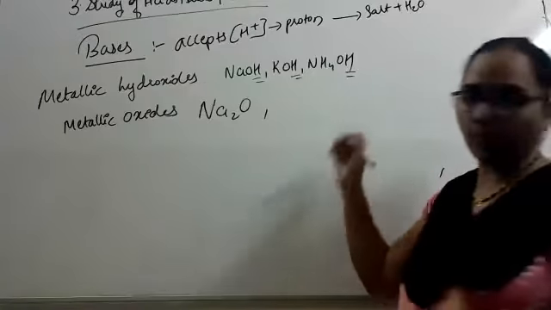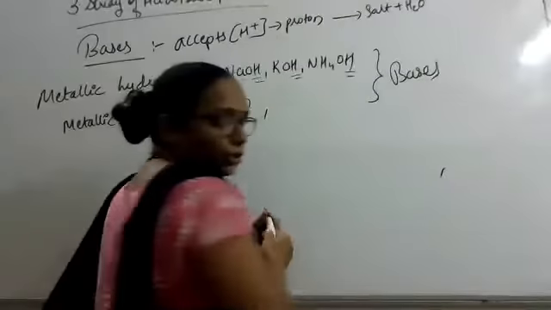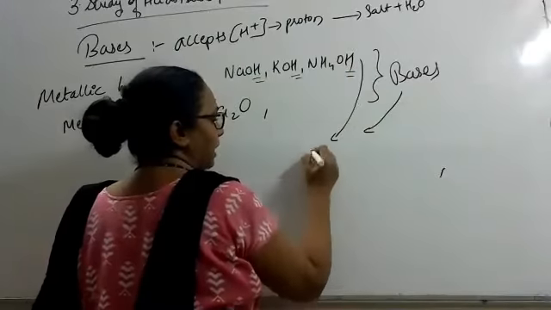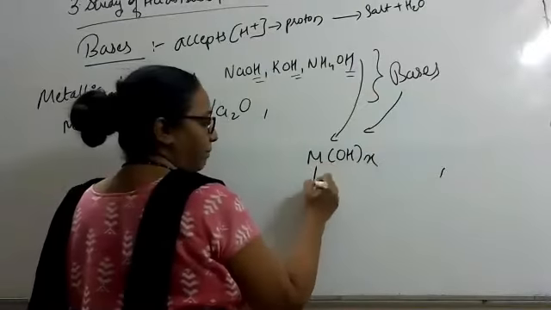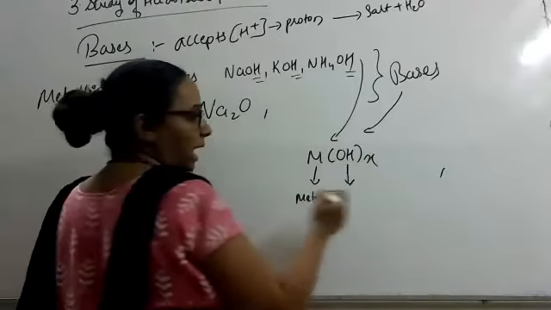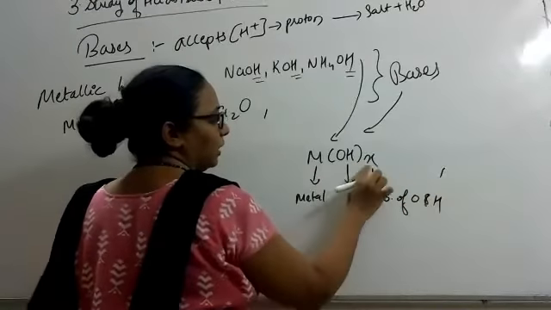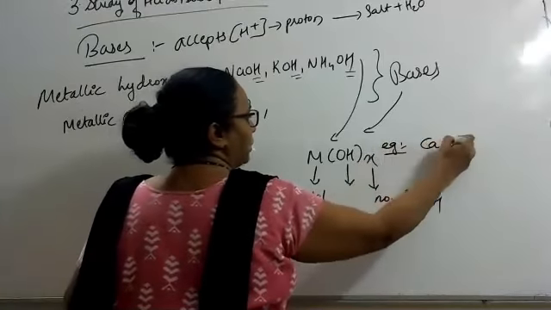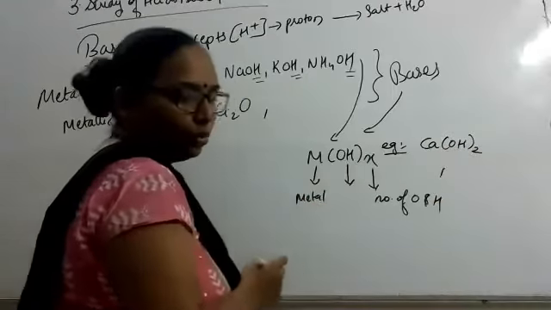So these two together are called bases, and the general formula for base, in case of metallic hydroxide, is M(OH)x, where M is metal, OH is hydroxide, and x is the number of oxygen and hydrogen atoms. It can be 1, 2, 3, 4, anything. Example, when we write calcium hydroxide, x is equal to 2, meaning 2 oxygen atoms and 2 hydrogen atoms.